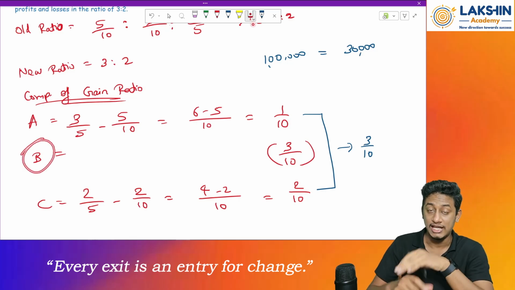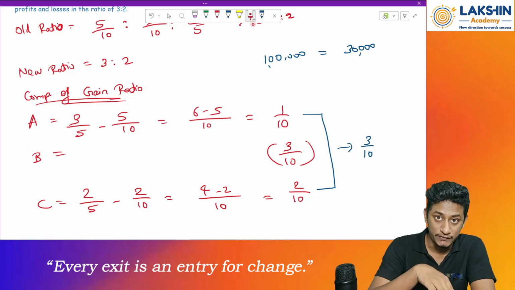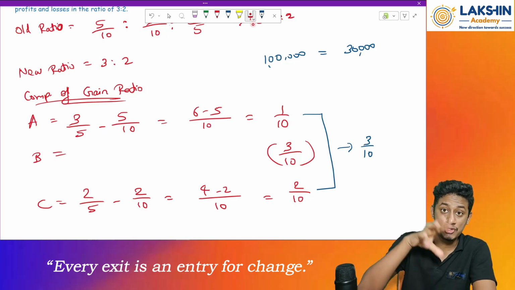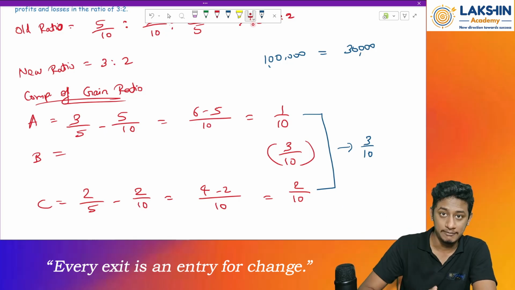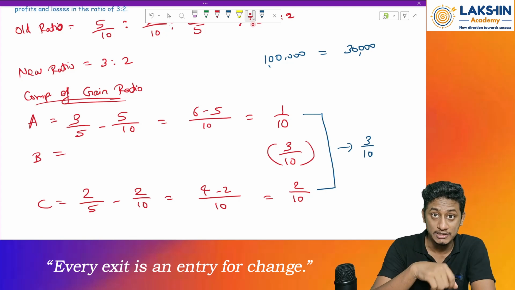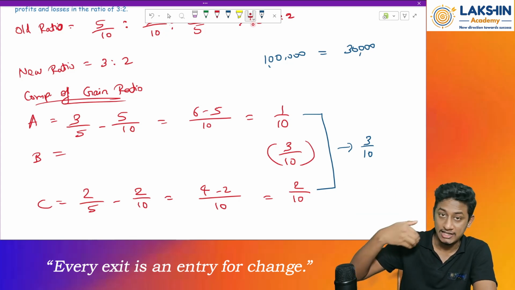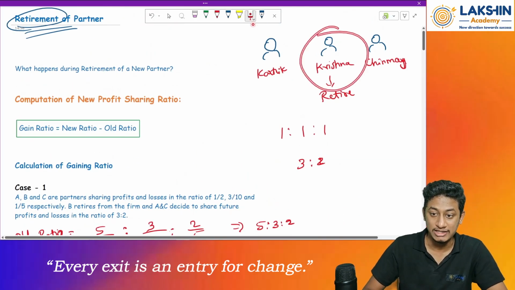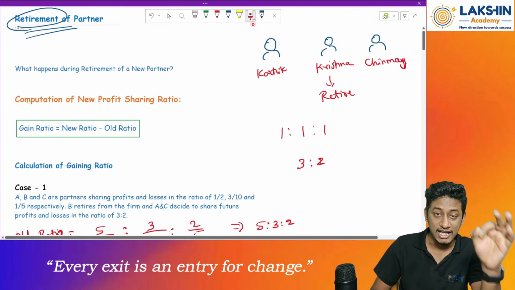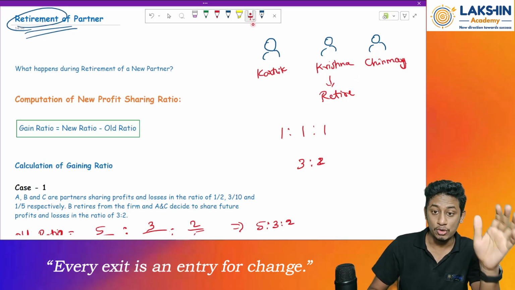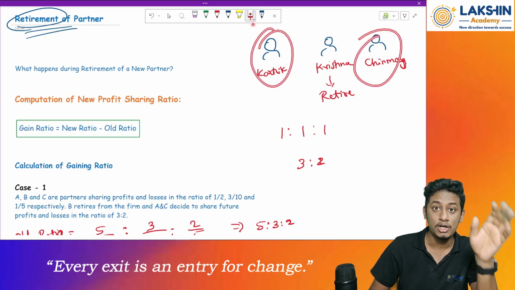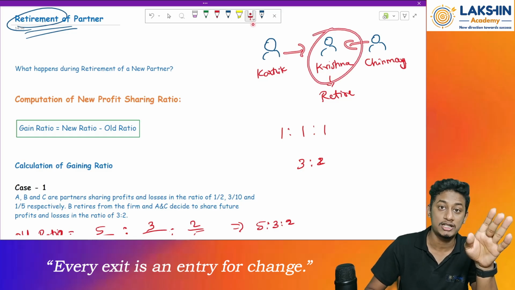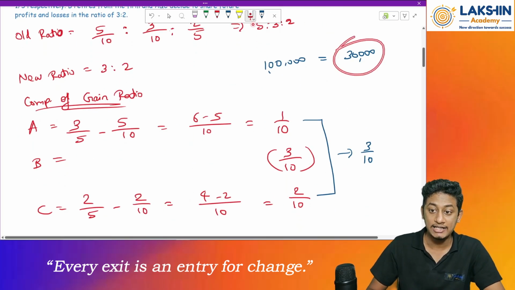So 30,000 goodwill should be given to whom? To Mr. B. See, in admission, whoever was coming into the partnership firm used to bring goodwill. Why? Because he was joining the firm midway. Right? But in case of retirement, what happens? Since the partner is leaving the firm, he has contributed to the firm. So the existing partners will give out some part as the goodwill to whom? To Krishna.